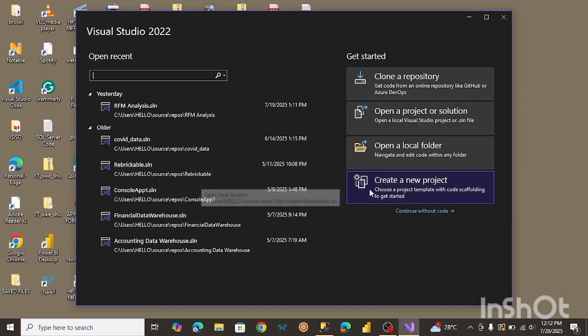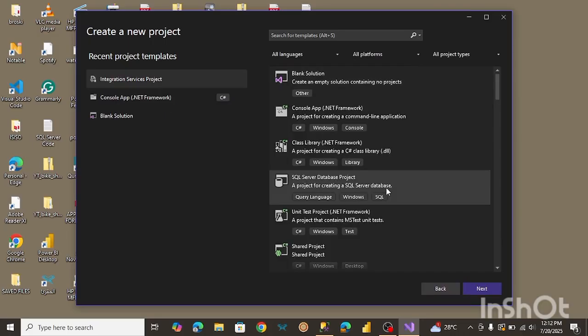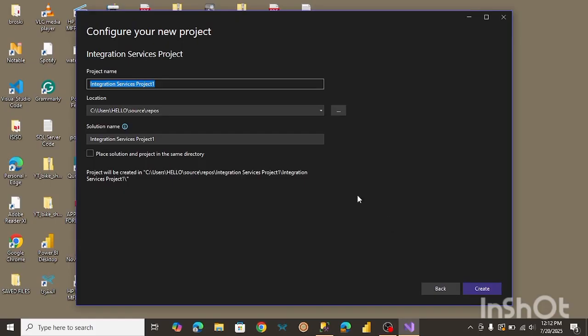So what we're going to do now is I'm going to create a new project. And the project we're going to create is an Integration Services project. So once you have Visual Studio installed, you might have to install this extension also, because that's what I did. So I'm just going to click on this and click on next. And now it's asking me to rename this. So let's just name this online retail. All right, so let me just click on create.